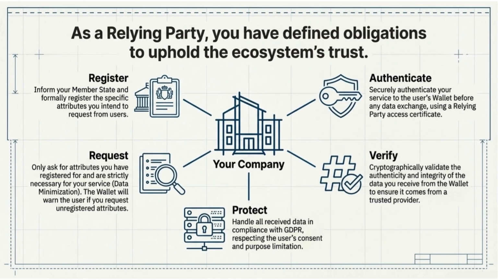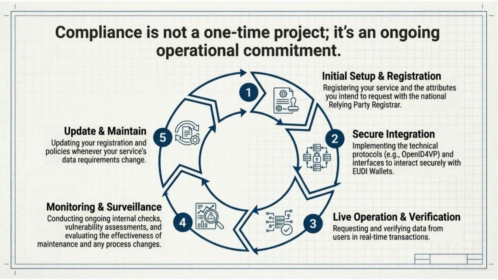As a relying party, you carry 5 core obligations that sustain trust in the ecosystem. You must register your intent with your member state, securely authenticate your service to the user's wallet, request only data that is strictly necessary for your service, cryptographically verify the integrity and origin of what you receive, and protect that data in full alignment with GDPR. These obligations are technical, legal, and operational, all at once.